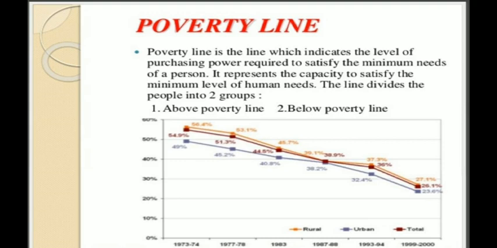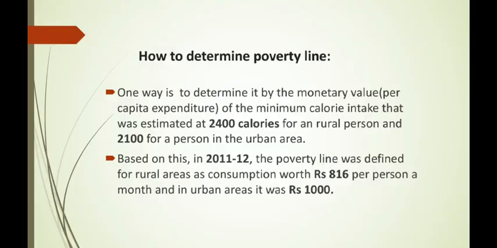It represents the capacity to satisfy the minimum level of human needs. The line divides the people into two groups, above poverty line and below poverty line. Now, let us examine how to determine the poverty line. There are many ways of measuring poverty.